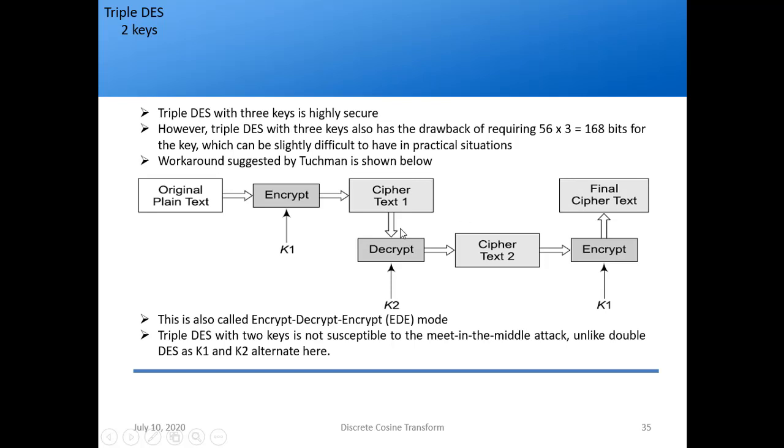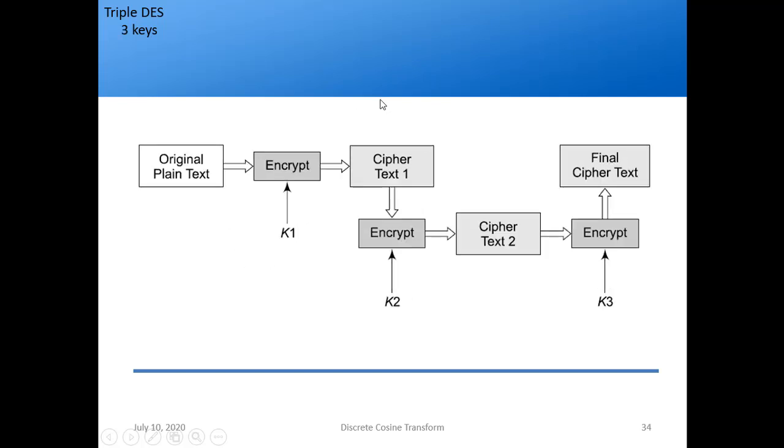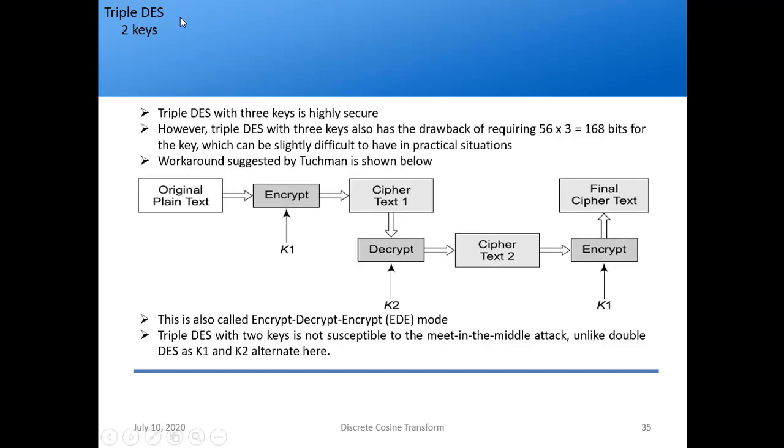For decryption we use the reverse manner. This is one of the variations of triple DES. There are 2 variations, and the second is with 2 keys. The problem with 3 keys is that we require 56 into 3, which is 168 bits for the key.